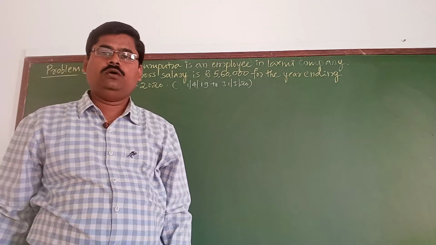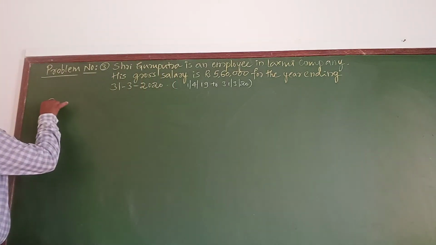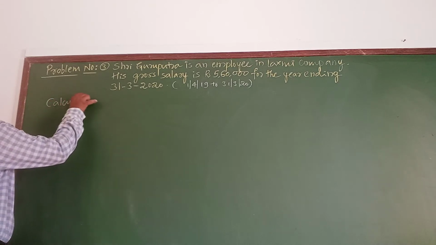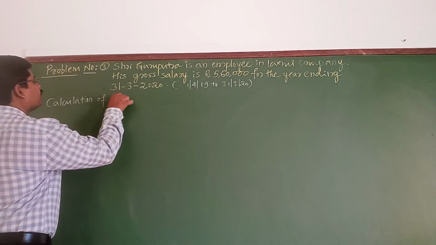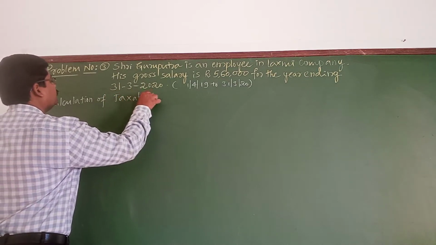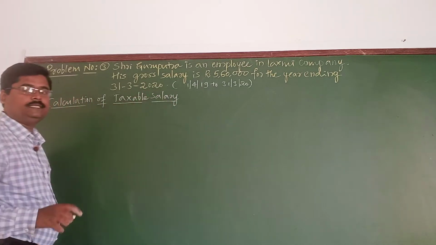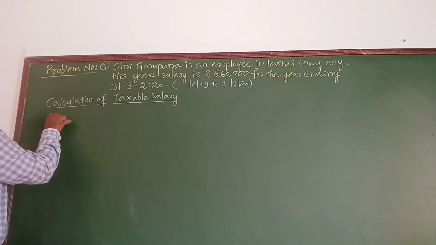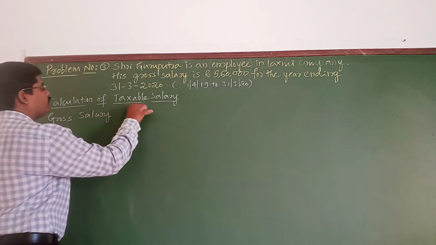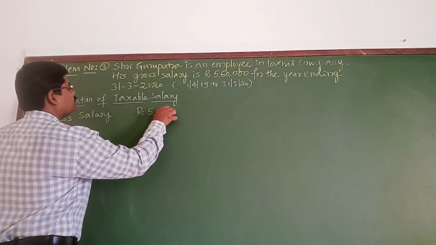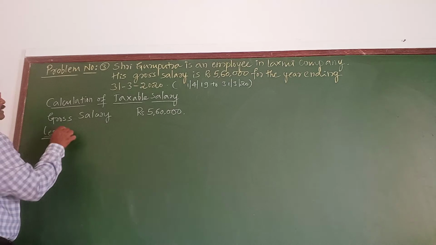Now, this gross salary has to be converted to the taxable salary. For that, what are you going to do? You are going to show the deduction. That is why the first step will be calculation of taxable salary. First, as a base, what am I going to consider? I am going to consider the gross salary. What is the amount of gross salary? That is 5,60,000. From this, I am going to deduct the standard deduction.